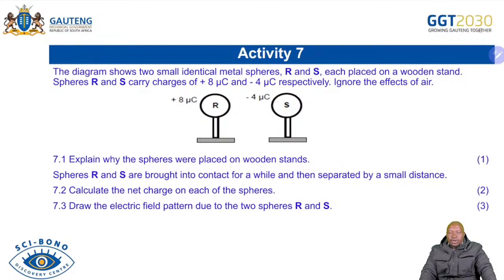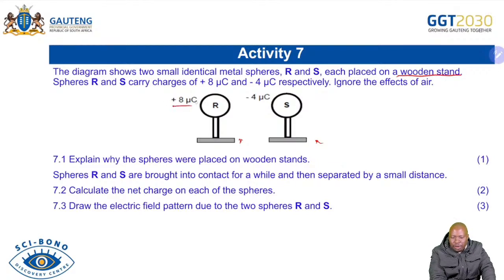Now, without wasting any time, we move to activity number 7. You can see we've been doing a lot of activities. The diagram shows two small identical metal spheres, R and S, each placed on a wooden stand. It's very important to know that they are on a wooden stand. Is it a mistake that we're putting them on a wooden stand? Think about it. Spheres R and S carry charges of positive 8 and negative 4 microcoulombs respectively.